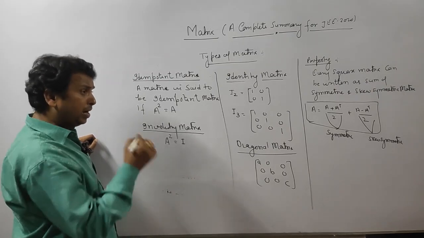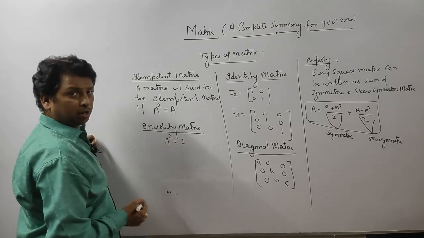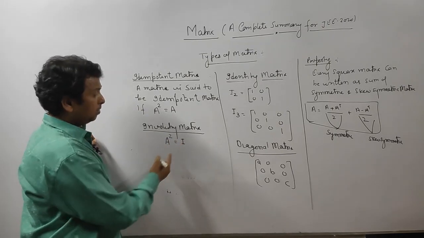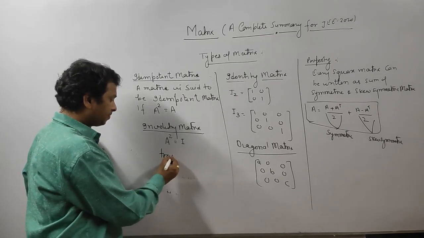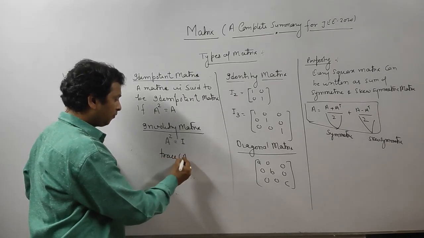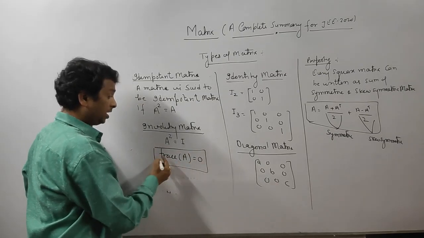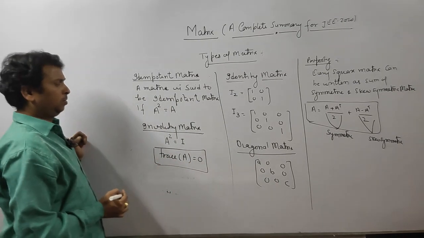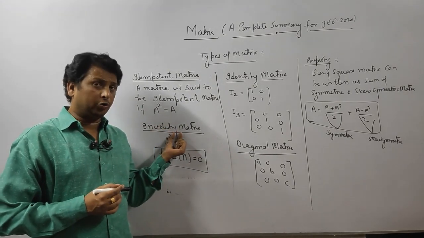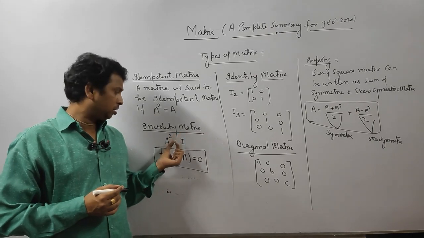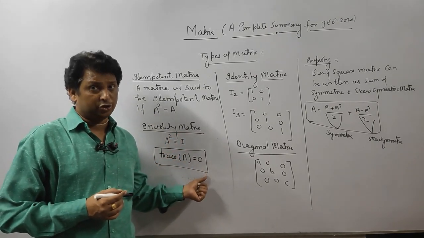One important property is there: when a matrix is involutory, then its trace of A is always 0.